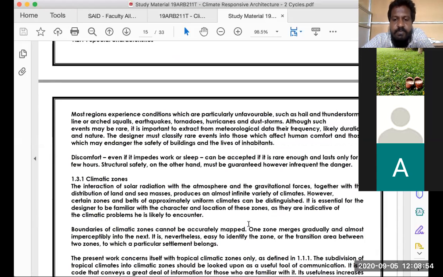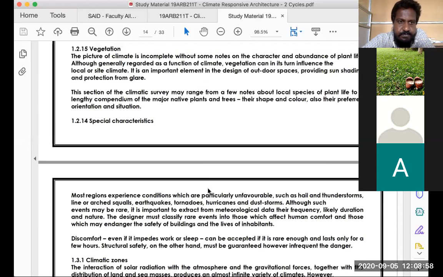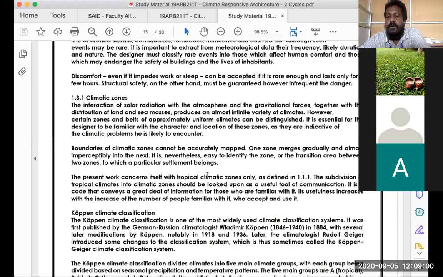So now we have completed the first part of the elements of climate. Now we go into the climatic zones and classification of climate. The climate classification asks: can we have a specific border to differentiate climate across the globe?